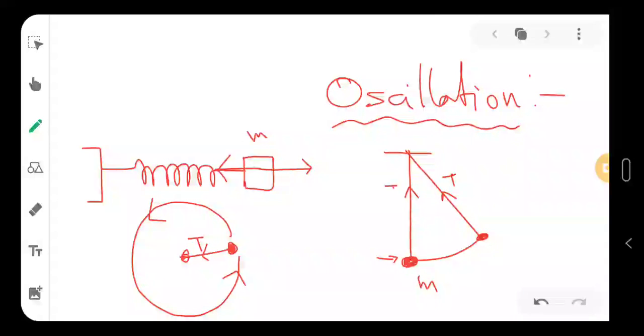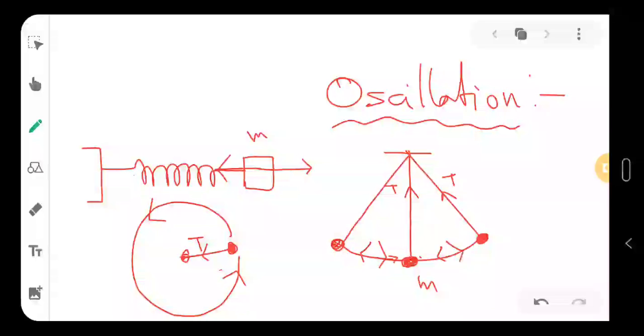This is the force of tension, which is restricting the mass from tearing off and falling down. So if I lift this mass up to this point and then drop it, it will go like this, and again it will come like this. This motion will keep on going in this zigzag way, and that is also oscillation.